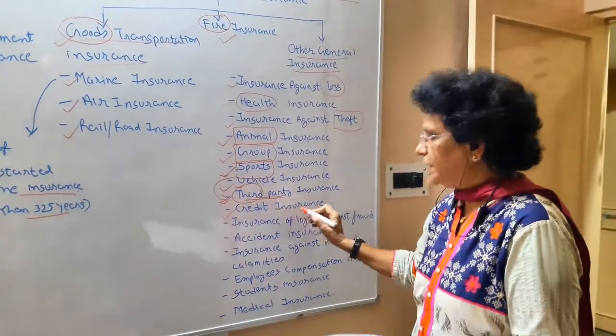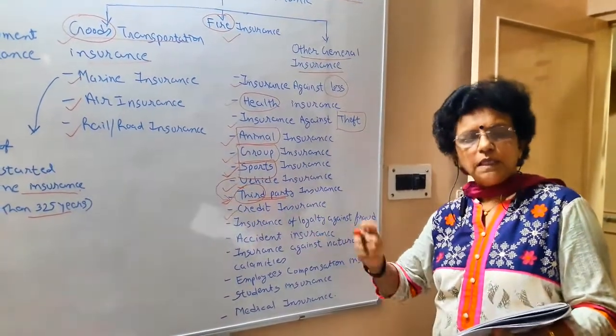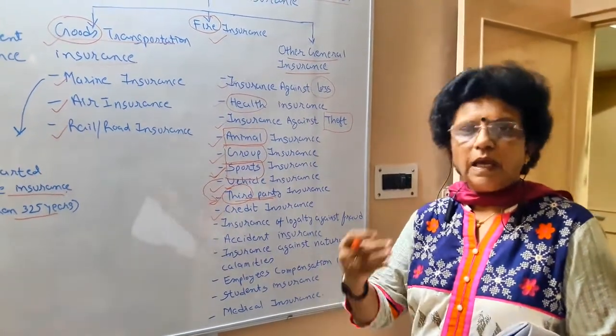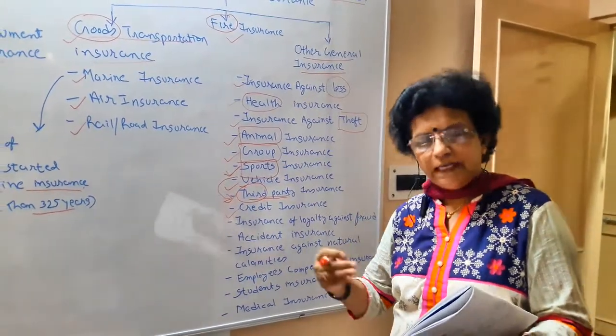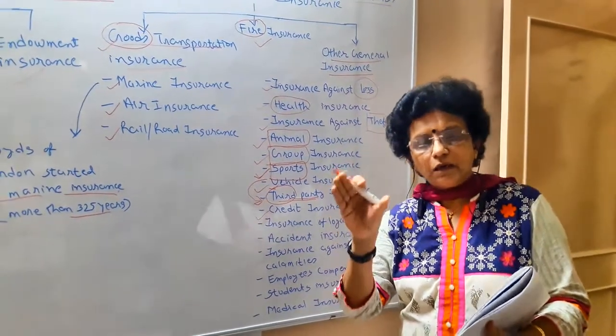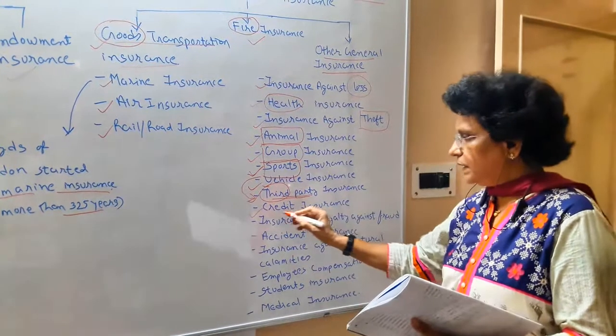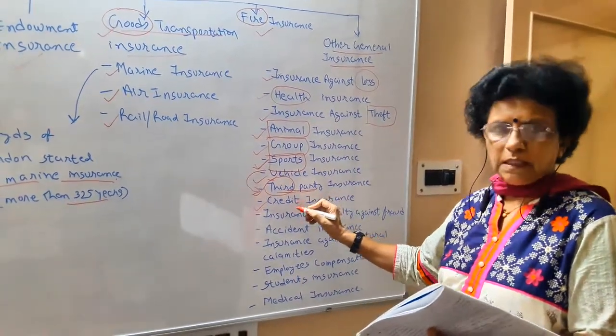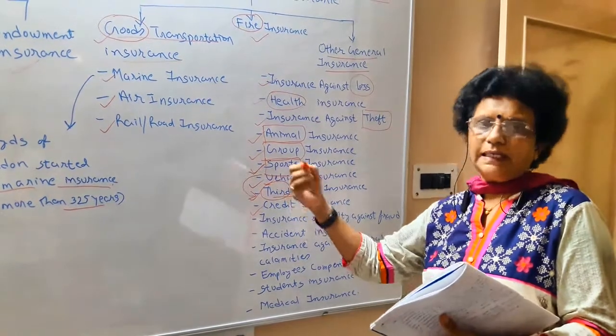Next is the credit insurance. When you sell goods on credit, the debtors are there and the probability of bad debt is also there. So to protect against your bad debt loss, you take the credit insurance so that your loss can be compensated if it arises due to credit sales.